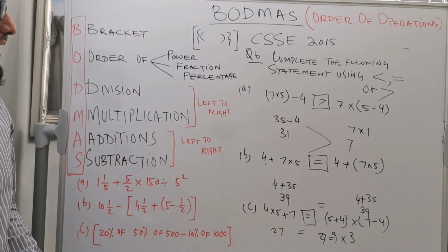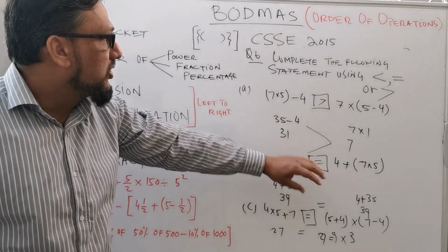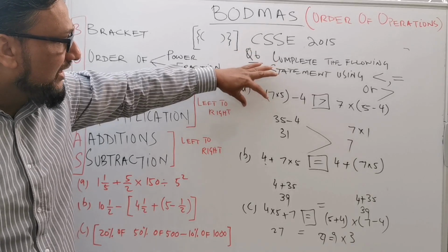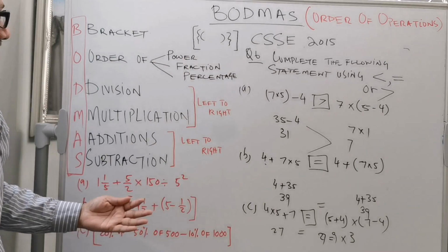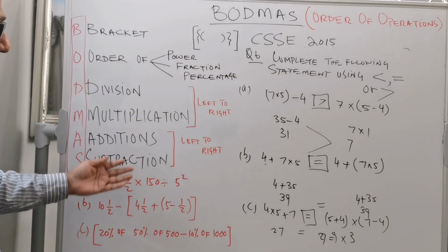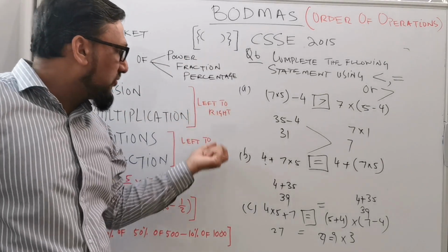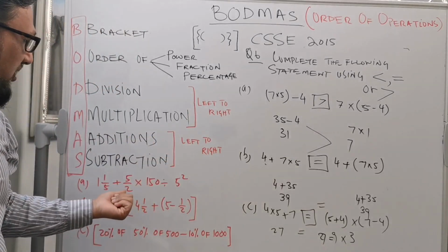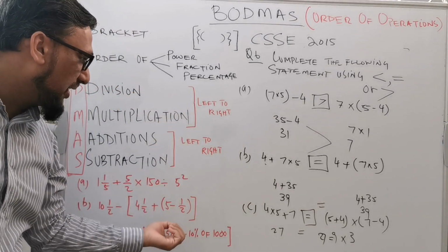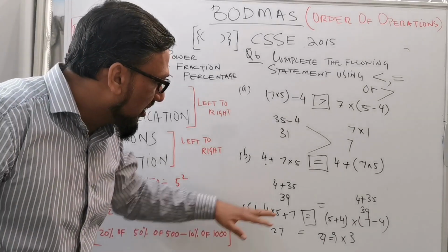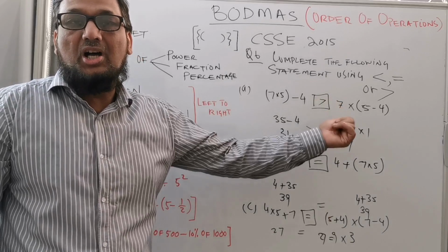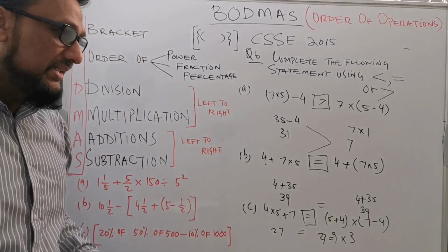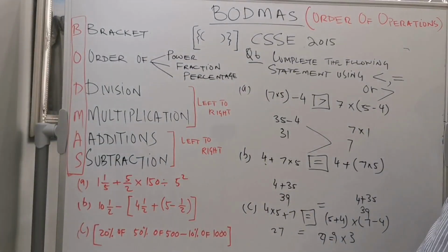So very simple. As per the order of operations, you need to use brackets first. Then you use any powers, fractions or percentages. Division and multiplication coming together, use from left to right. Addition and subtraction, if they're coming together, use left to right. As per the question, we solve it and find out which signs are equal, which are greater, and which are less than.